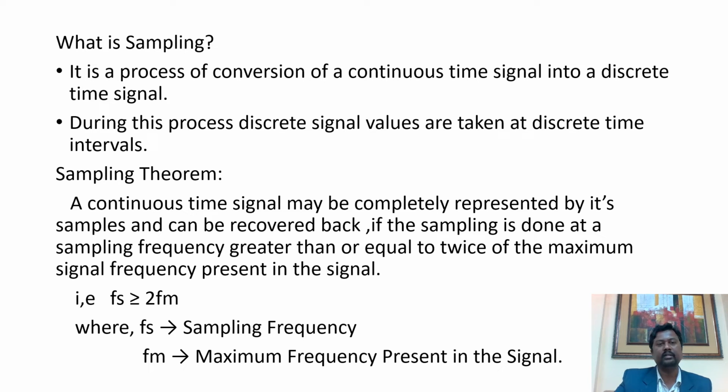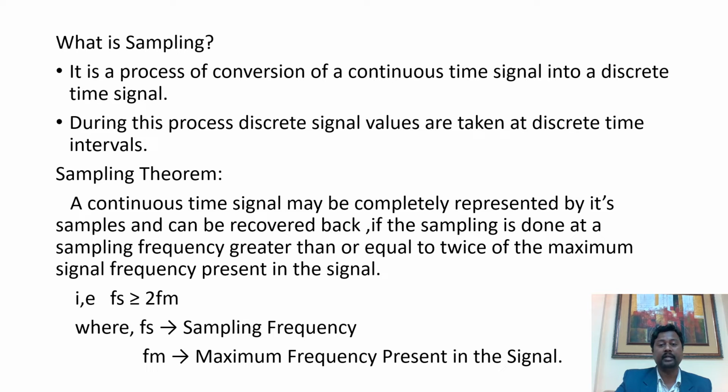As you see over here, sampling is a process of conversion of a continuous time signal into a discrete time signal. During this process, we always take discrete signal values at discrete time instants or time intervals. Now, conversion of that continuous time signal into a group of samples is done with a principle, and that is called the sampling theorem.